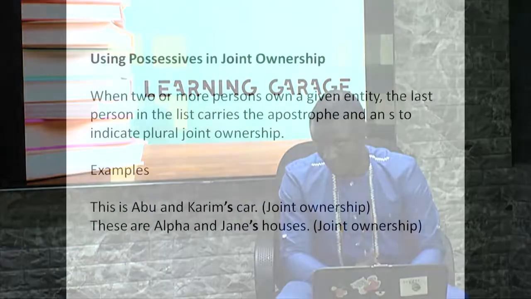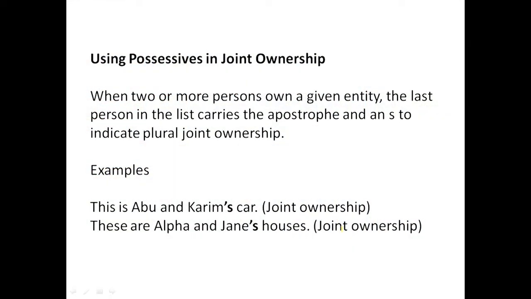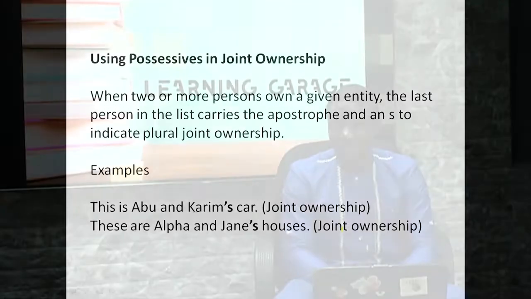We are turning our attention to something very different, in this case, joint ownership. It's about showing possession, what somebody has, what somebody owns. Normally, to indicate possession, we use an apostrophe and an S. Abu's pen, Karim's idea, Alpha's house, for instance. Very, very essential at that.